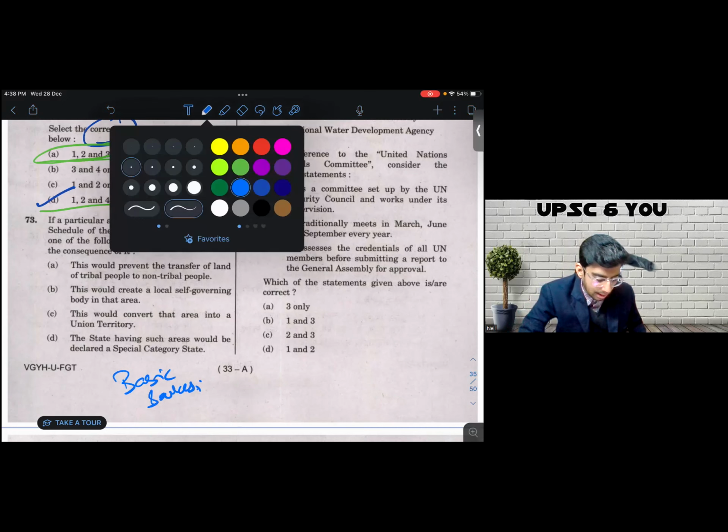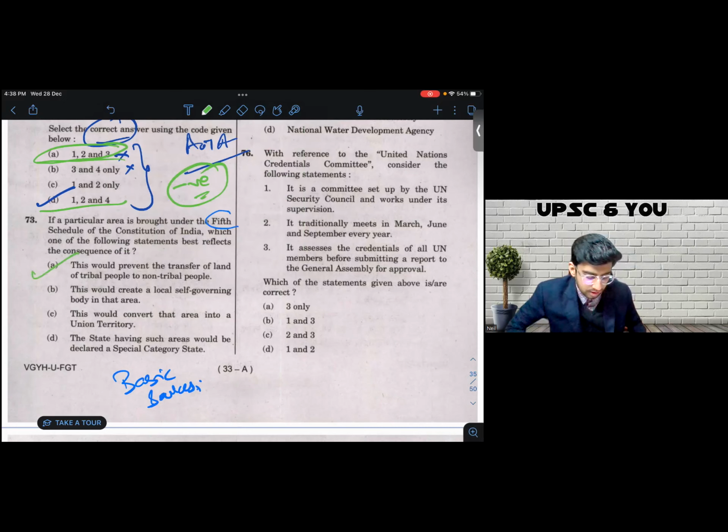The answer is unambiguously A. This would prevent the transfer of land of tribal people to non-tribal people. Yes, it is correct. B can happen, but B is not compulsory. This would create a local self-governing body in an area. So it is not a necessary consequence, it can happen, but it is not a necessary consequence. A, on the other hand, is a necessary consequence. So it's okay if you're confused between A and B, but that only means that your revision is not up to the mark. Statement number C is outrightly incorrect.